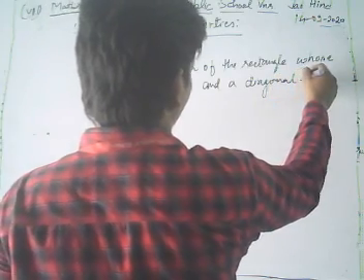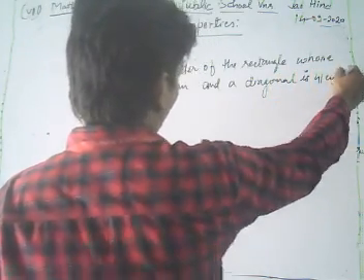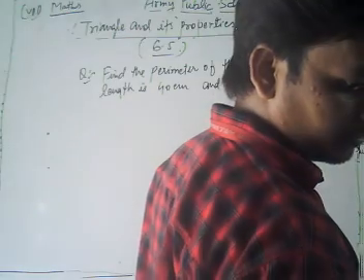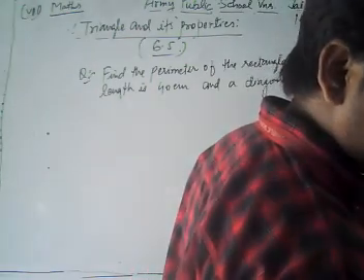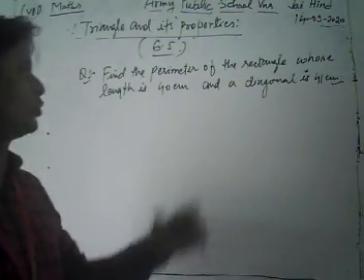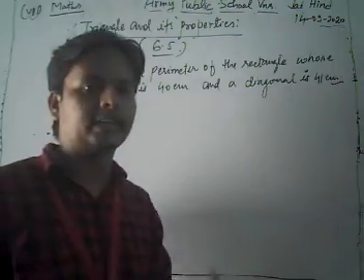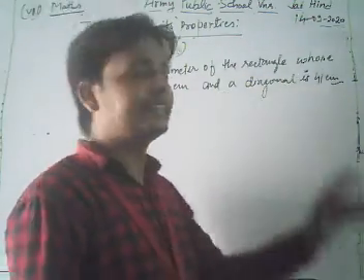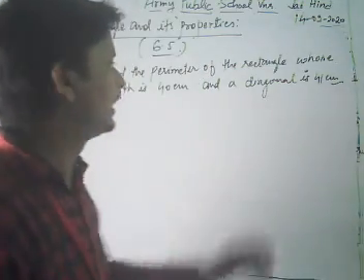Yes, look. This is the question here. We find the perimeter of the rectangle whose length is 40 centimeter and the diagonal is 41.